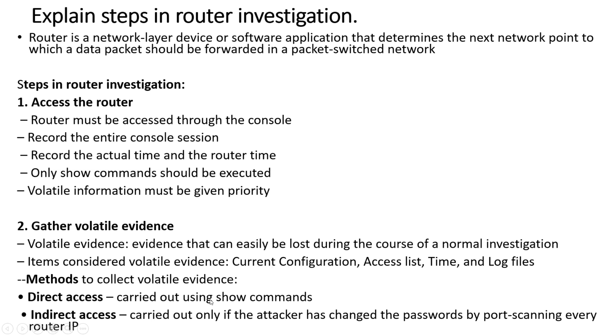There are different methods to get it. With direct access, all this information can be taken with the help of show commands. Sometimes the hacker has changed the password of the router, so the investigators are unable to access it directly. In that case, all this volatile evidence can be collected by port scanning, specifying the router IP.